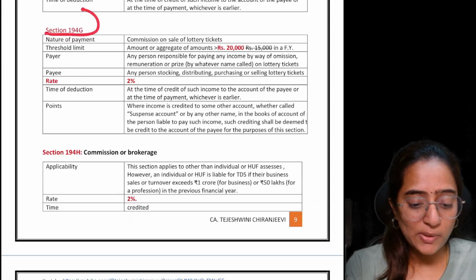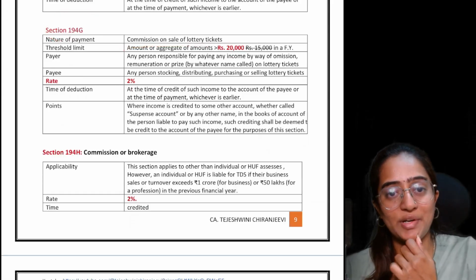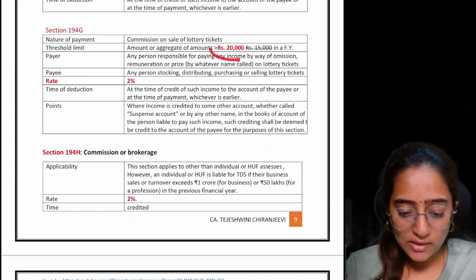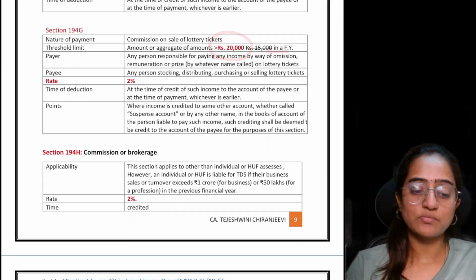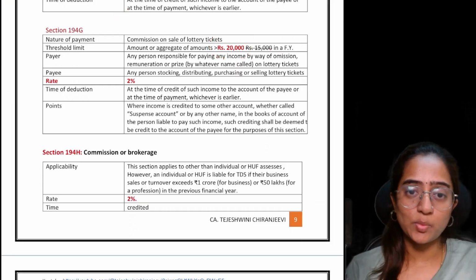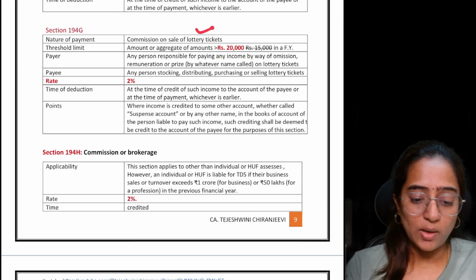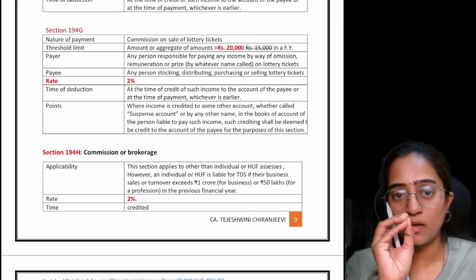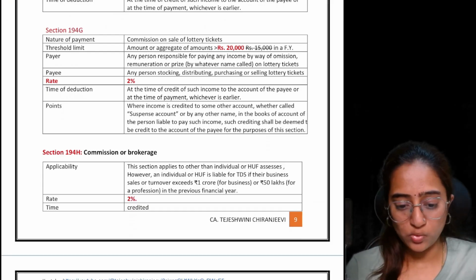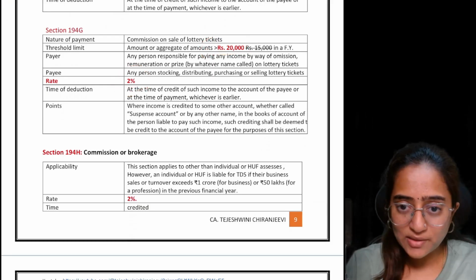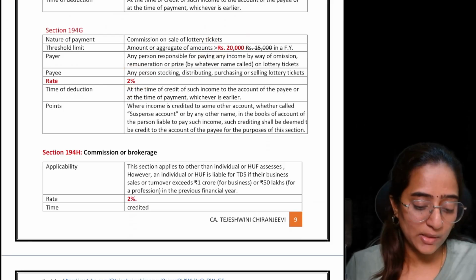See, 194G speaks about commission on sale of lottery tickets, wherein the commission or the aggregate amount which is greater than 20,000 rupees is where TDS needs to be deducted. You are paying commission on sale of lottery tickets. It is 18,000. Do you need to deduct any TDS? No, because it's not exceeding 20,000. And how much is the rate applicable now? Rate applicable is only 2%. That is, you are supposed to deduct 2% TDS and then pay the remaining amount.